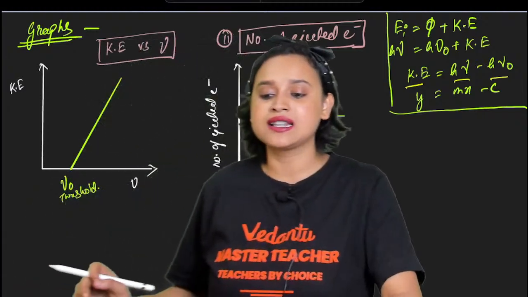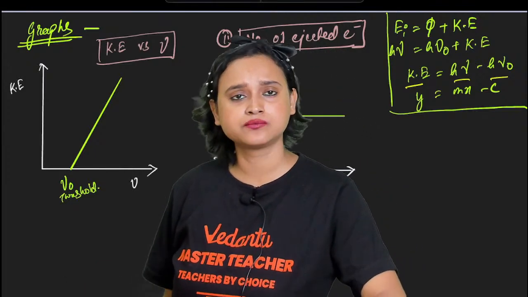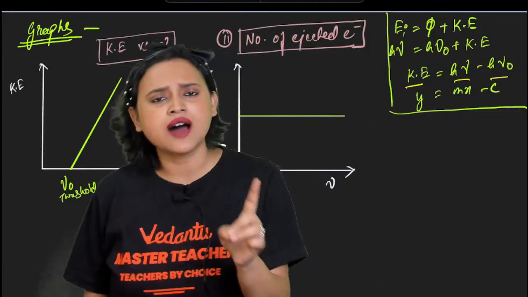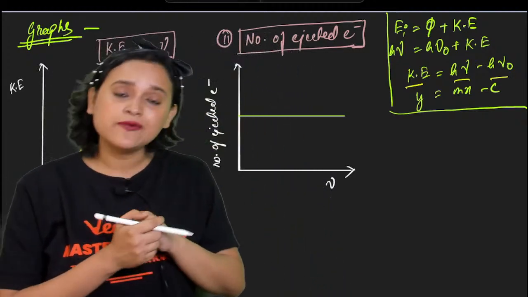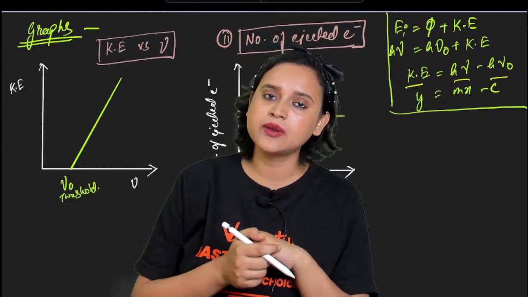Now if you want to ask me, but ma'am, why? What if we draw a graph with kinetic energy and intensity? Then what will happen? Tell me, everybody.